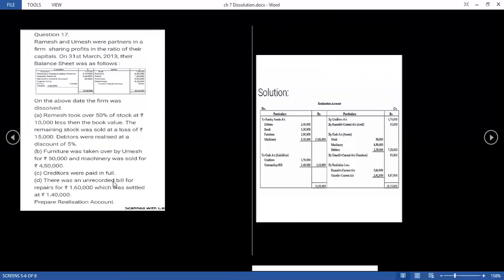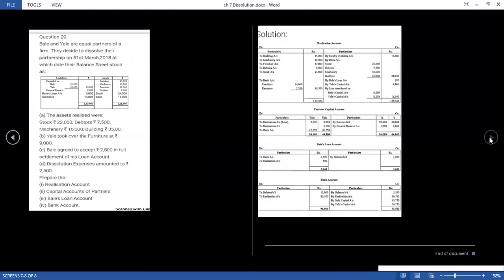Then they said there was an unrecorded bill, and the firm has to pay it, rupees 1,40,000. So definitely we have to make the payment. On the debit side, we have to show it with the name of cash. After getting the answer, we got a loss, and we have distributed it in the partners' agreed ratio. That was their capital ratio. So in this way, you have to prepare a realization account.